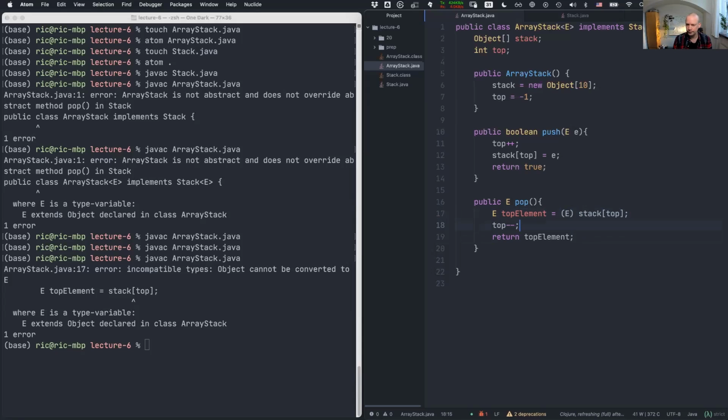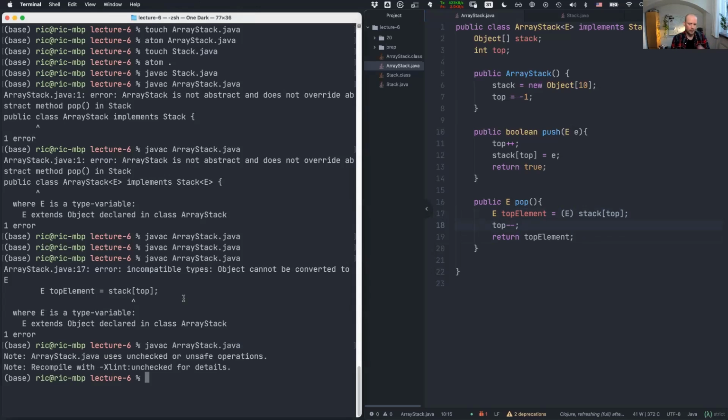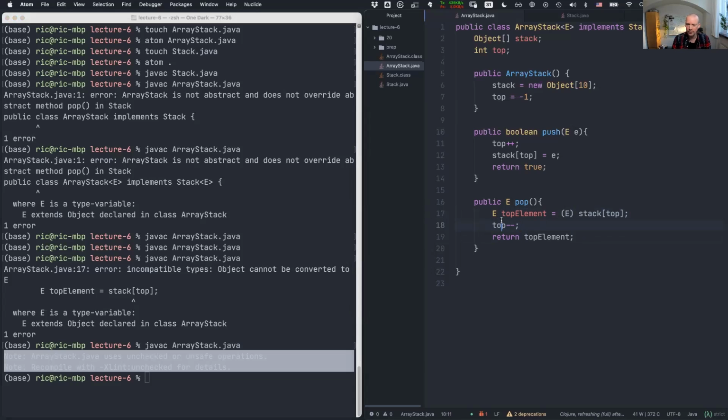Now it compiles, but we are going to constantly get warnings that we're doing very unsafe things. It's a little dodgy, but we can trust that when we push something into an ArrayStack, it can only be of type E. So this cast operation is going to be safe enough.